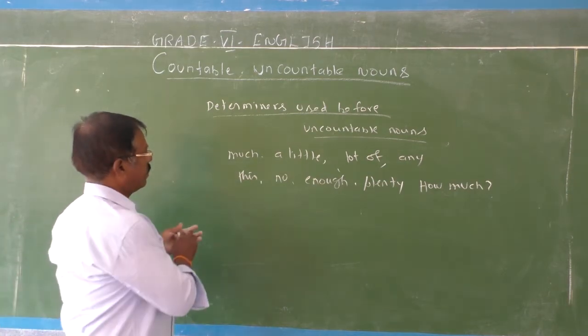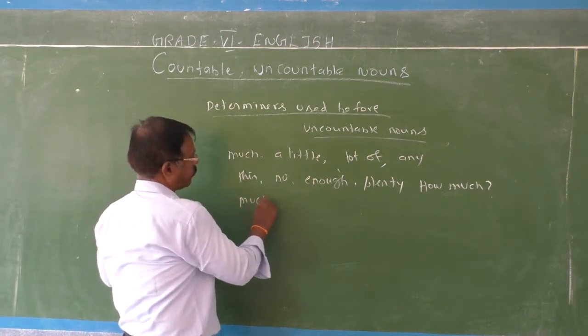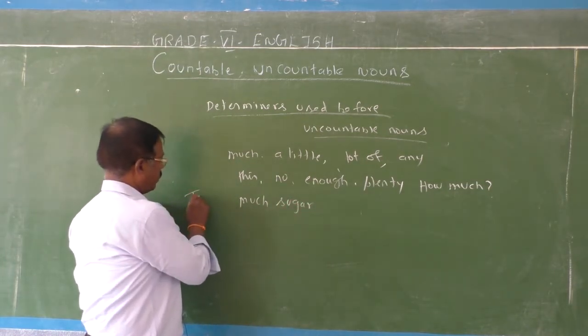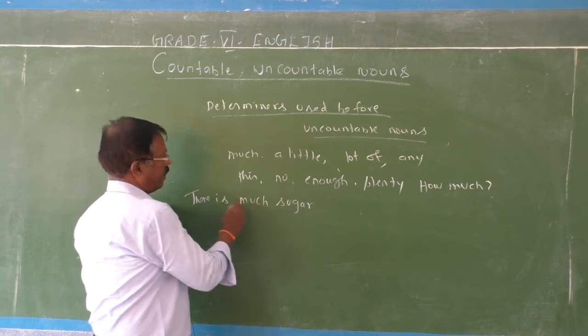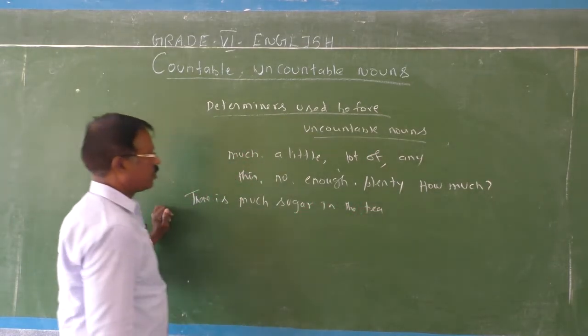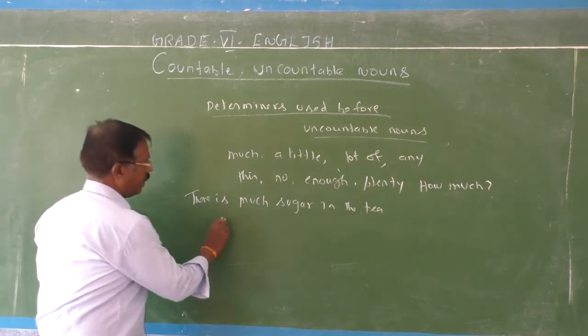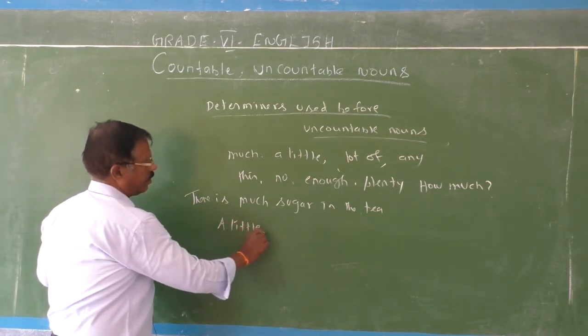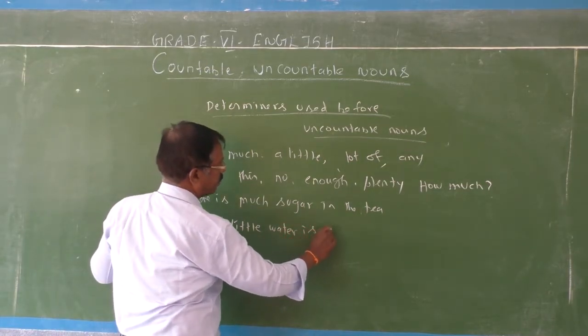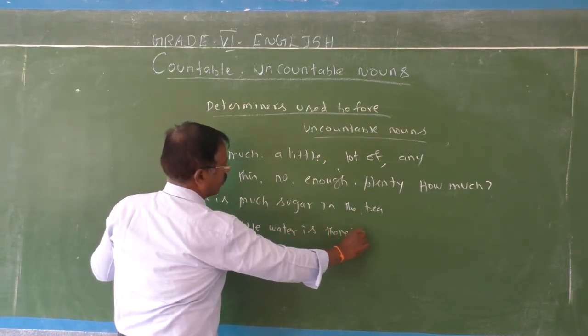Much sugar. There is much sugar in the tea. A little water is there in the jug.